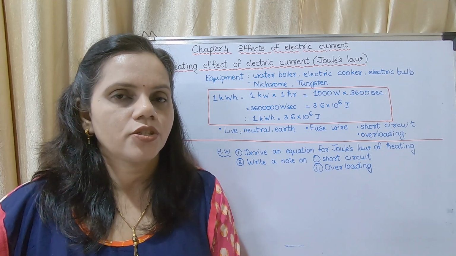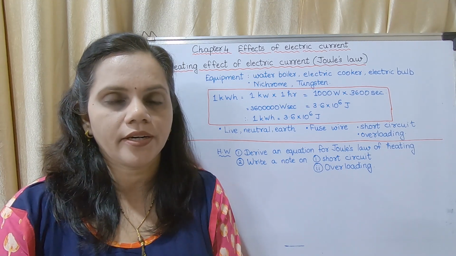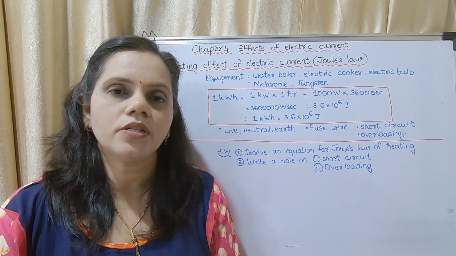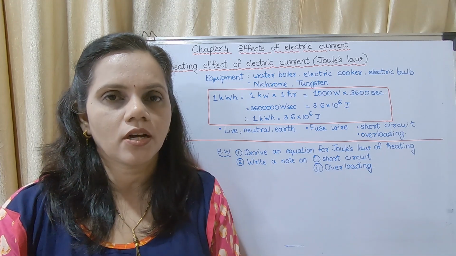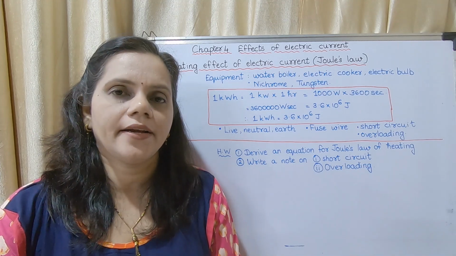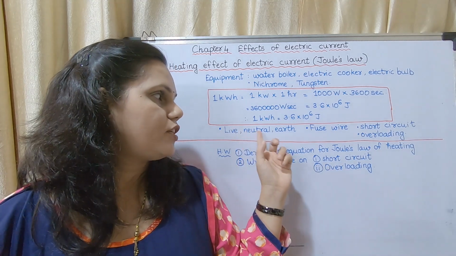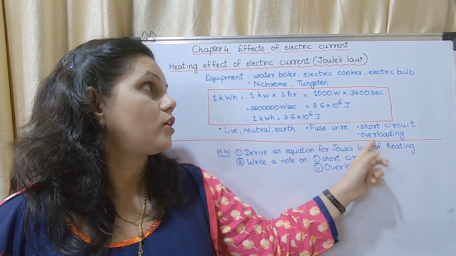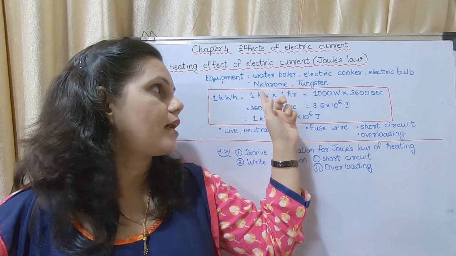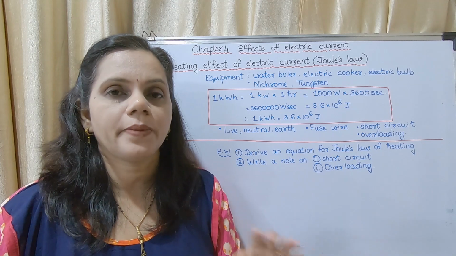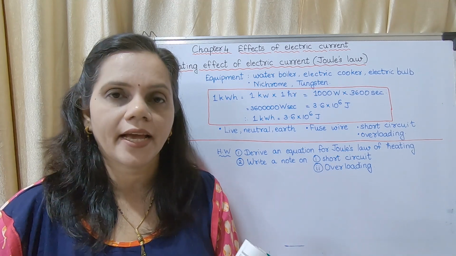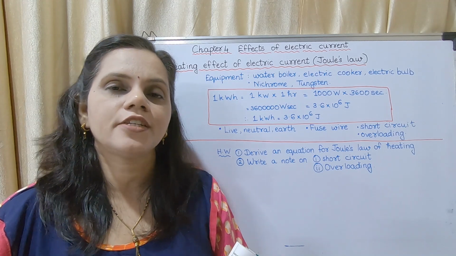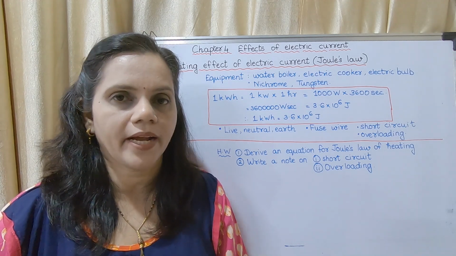Have you understood? So these are the important topics from the first part of the chapter: derive an equation for Joule's law. Did you understand Joule's law? And the next are live, neutral, earth wire, fuse wire, short circuit, overloading, what the appliances are and what filament is used. Page number 49 and 50 are very important. There are several small questions which could be asked from that part.